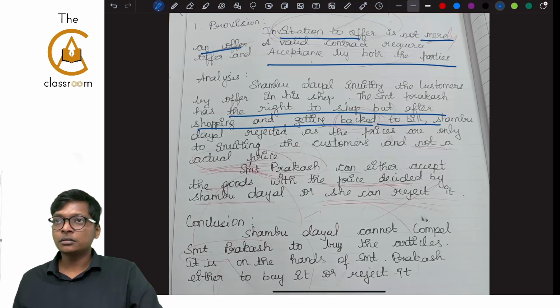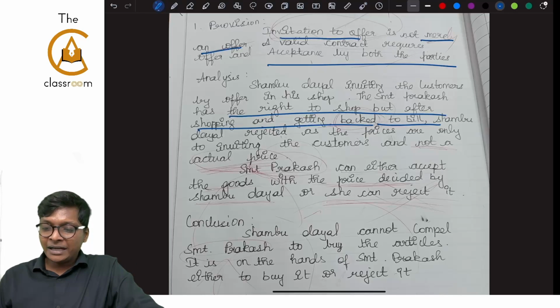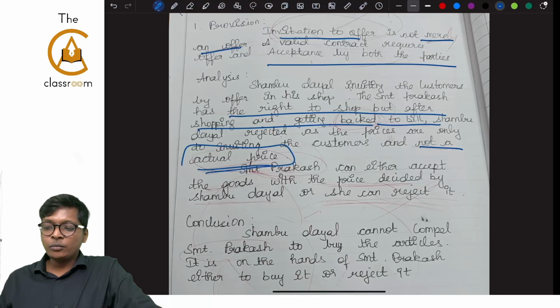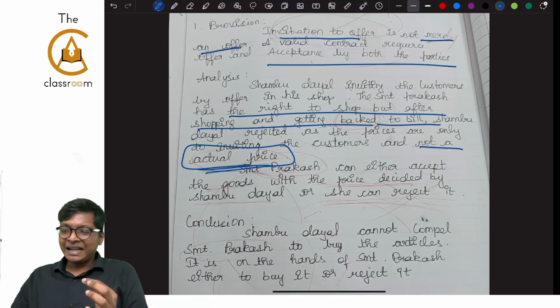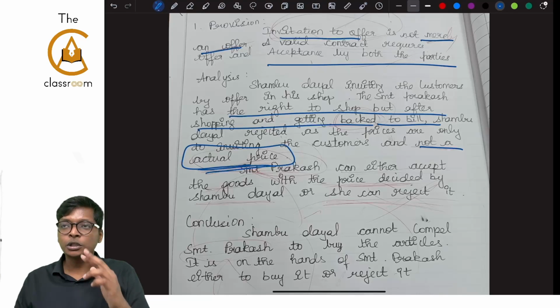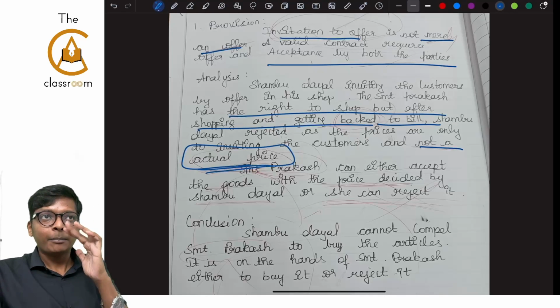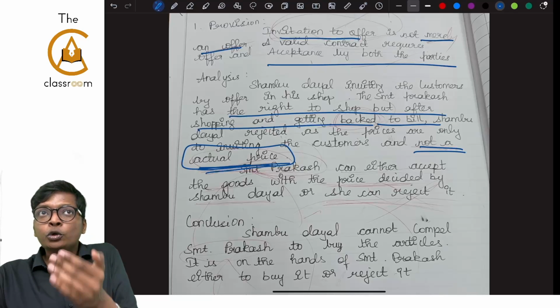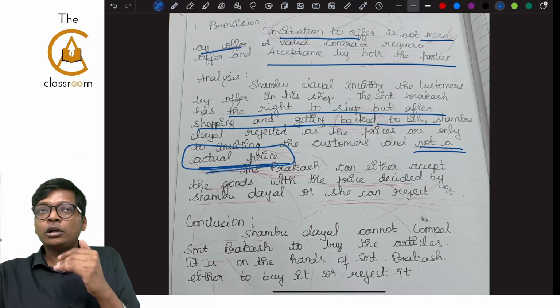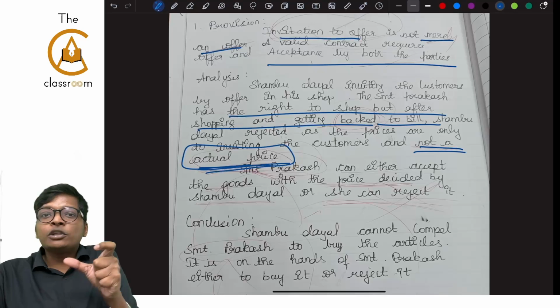Anita, understanding? Okay. Shambhu Dayal rejected as the price are only to inviting the customers and not an actual price. Here, what the student wrote, Shambhu Dayal rejected as the price are only inviting to customers and not an actual price. You have changed the question meaning. Price is only invitation to offer.